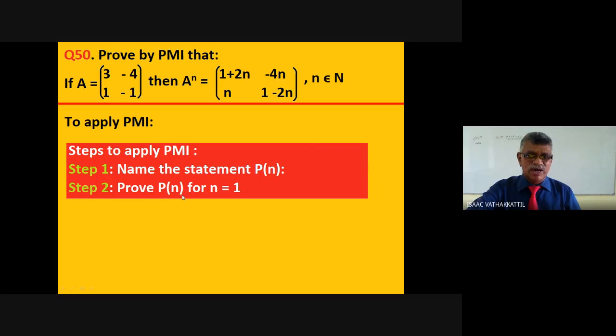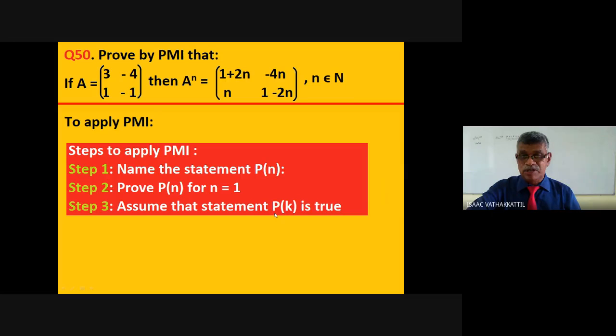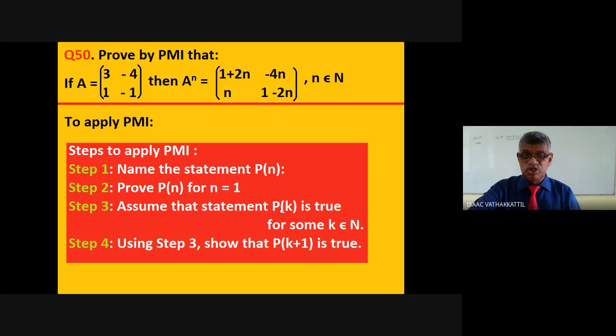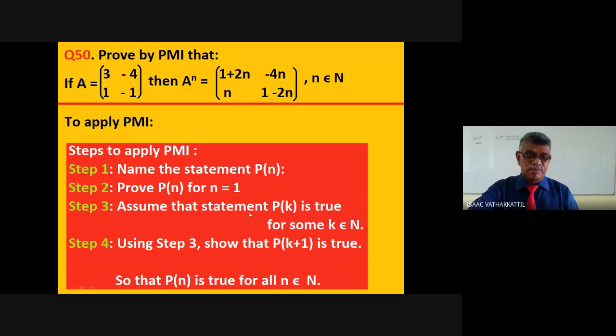Once you prove for n equal to 1, then you can assume that statement Pk is true. What we need is that whenever Pk is true, Pk plus 1 is true. So we assume that statement Pk is true for some natural number k, some k belongs to N. And now what is the major step here? From this assumption, show that P of k plus 1 is true. That is a major point in principle of mathematical induction. Now what is step 3? P of k plus 1 is true. Whenever P of k is true, we simply claim that Pn is true for all natural numbers n.